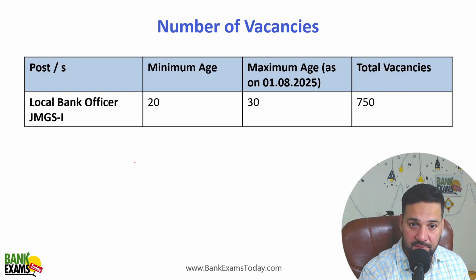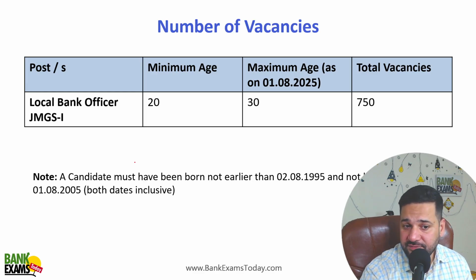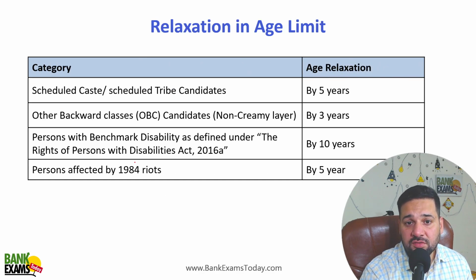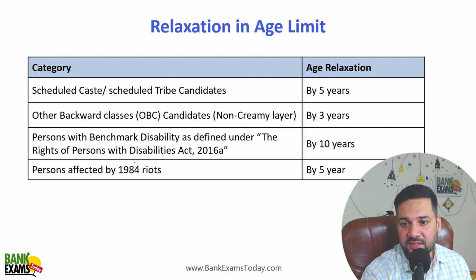Minimum age to apply is 20 years and maximum age to apply is 30 years as on 1st of August 2025. So age relaxation is there for the SC, ST, OBC, PWBD category candidates and ex-serviceman category candidates. So you can check the relaxation that is available.